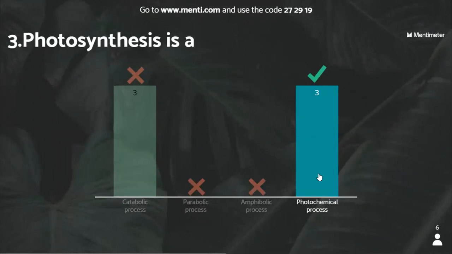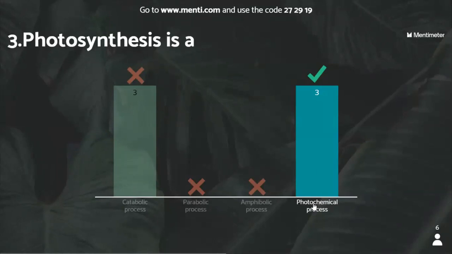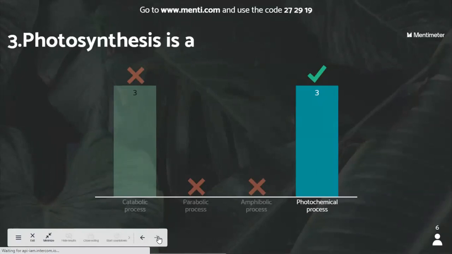Guys, about photosynthesis being catabolic, I have told you, but that is under the topic of metabolism. Catabolism and anabolism, destructive and constructive metabolism. Photochemical process, that is using the presence of light and chemicals. Moving on to the leaderboard.